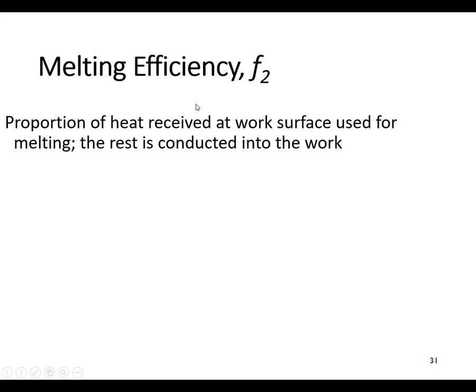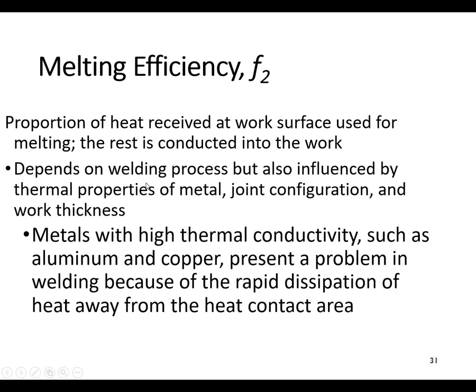And coming to the melting efficiency F2, as we discussed, this is the proportion of heat received at the work surface used for melting. The rest is conducted into the workpiece. So it depends upon the welding process, but is also influenced by the thermal properties of the metal, the joint configuration and the work thickness. Metals with high thermal conductivity, such as aluminium and copper, present a problem in welding.